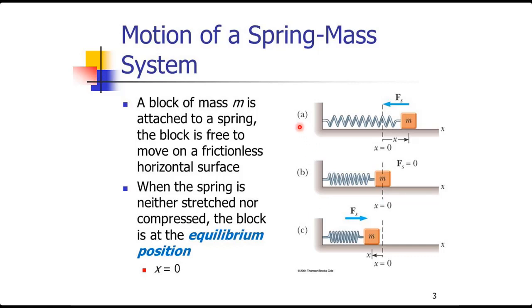But if you look at figure A and figure C, you have seen that the mass is either stretched or compressed. So when we either compress or stretch the spring, it will cover some displacement, and then if we release it, it will start to oscillate about its mean position.